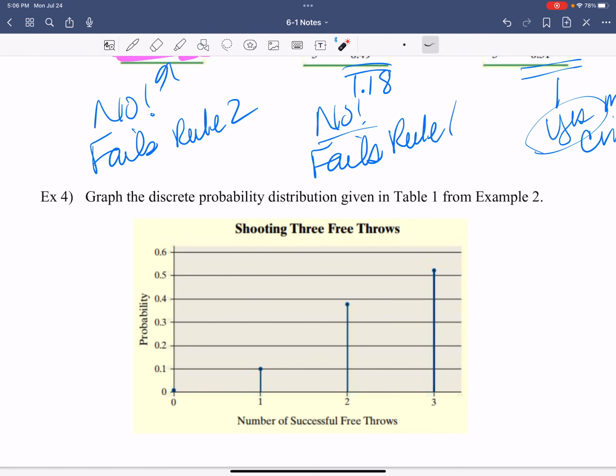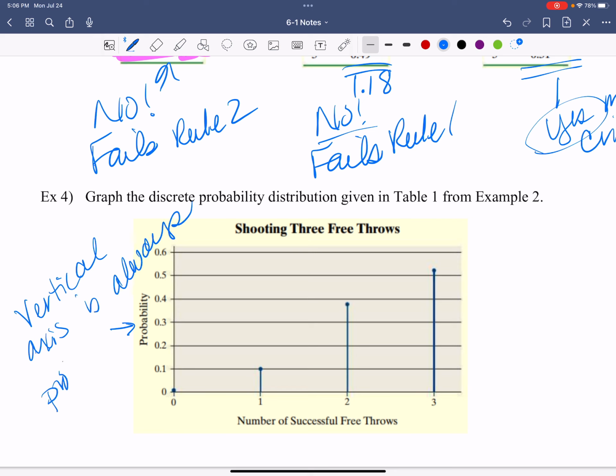All right. So there's a couple things that I want you to see whenever you make this graph. So here's the graph, right? We're not going to come up with the graph. We're just going to look at this graph and make sure that we're good with what's going down here. So the first thing I want to talk to you about is the vertical axis is always probability. So your vertical axis is always going to be this probability here. And your horizontal axis is going to be the values of the discrete variable.